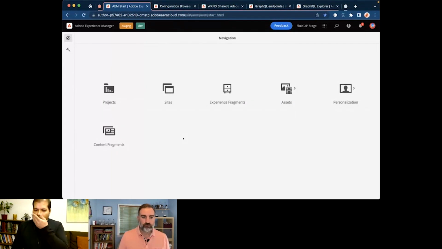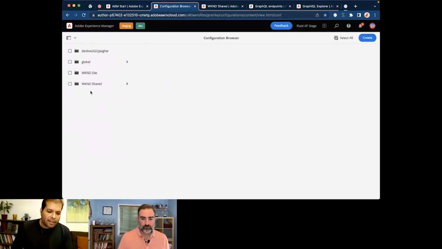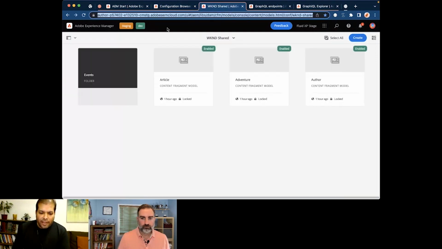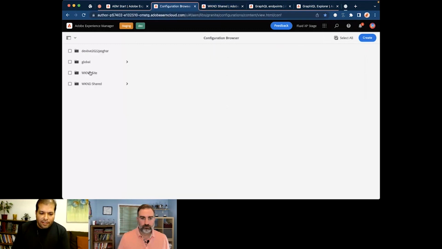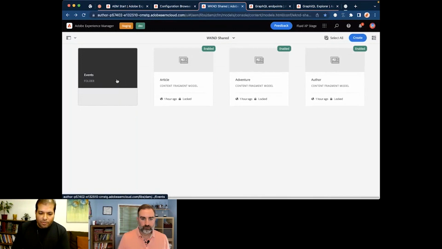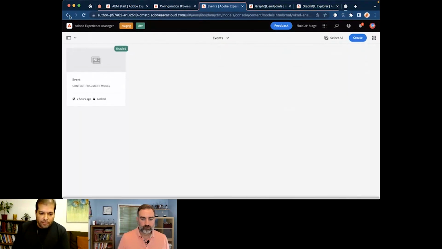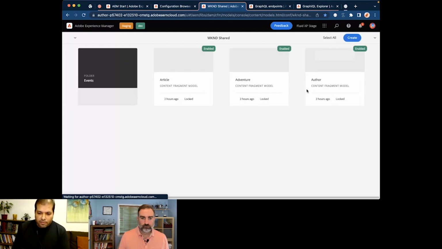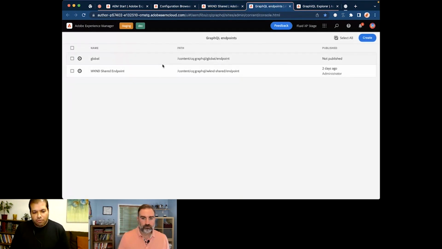So here I am on an AEM Cloud instance with two configurations already defined. One configuration is WKND Shared, that is based on the standard WKND content. And then I defined a nested configuration, Events, which has its own set of models, like one model, Event here, along with the other standard models. Then we have two endpoints defined, a WKND Shared endpoint and a global endpoint.